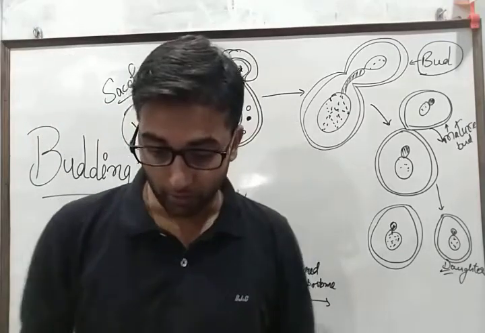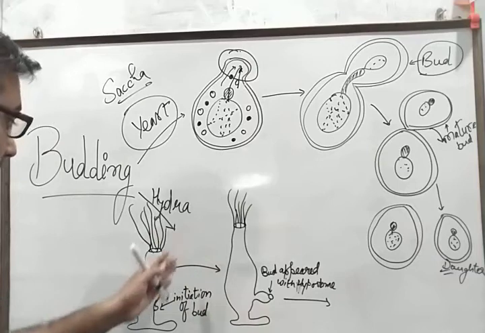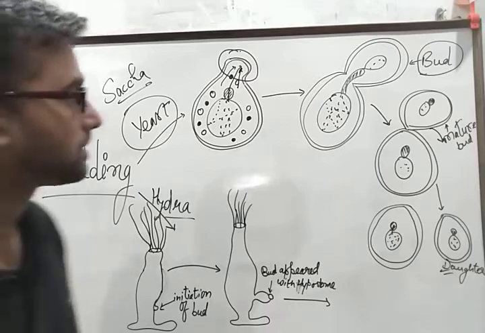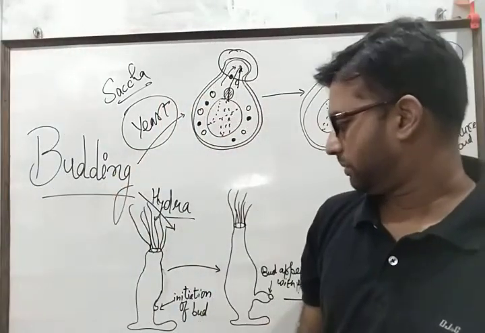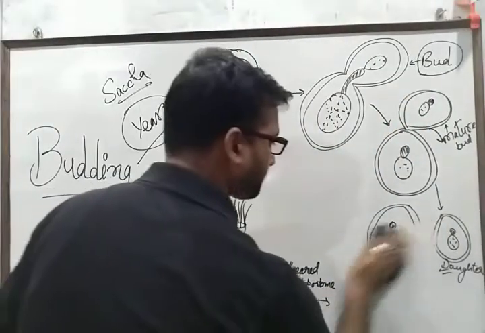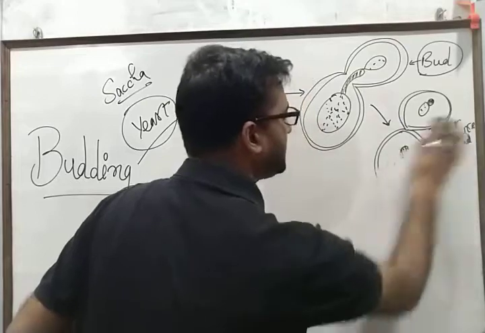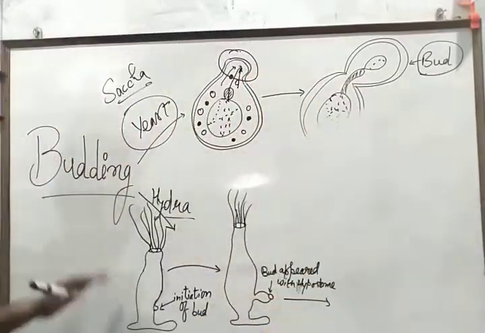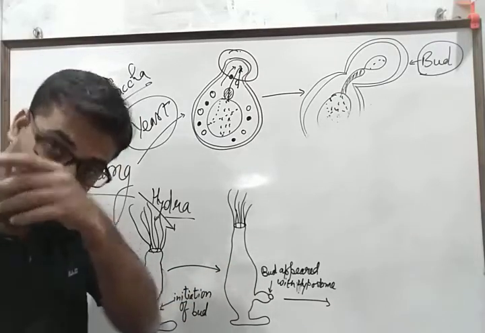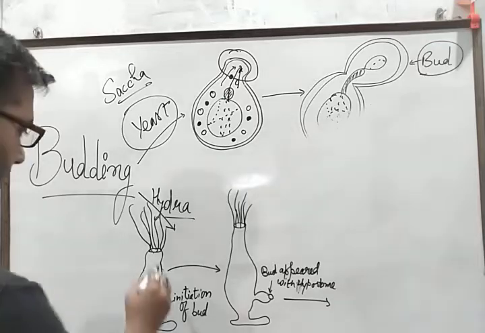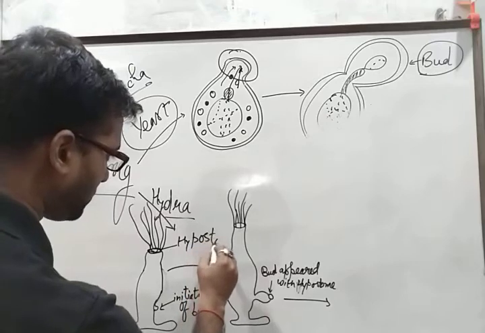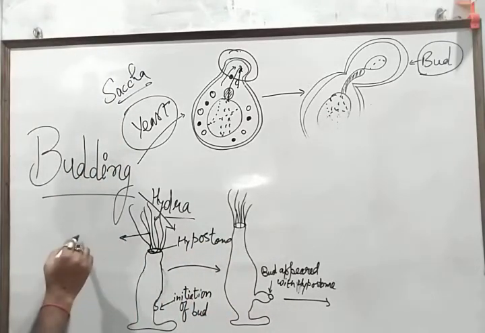Now, in some animals like Hydra, this is the example, this is Hydra, budding also takes place. But here budding is much more complex than in yeast. Why is it so? Because yeast is a single cell organism, whereas Hydra is a complex multicellular organism. Now what happens? This mouth-like structure is called the hypostome, and the finger-like projections are called tentacles.